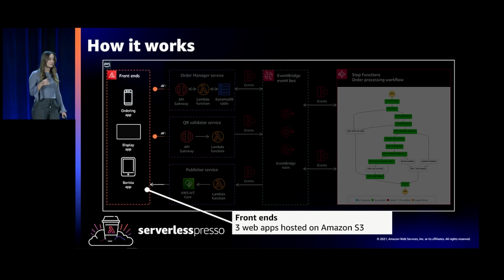There are 3 main apps on the front end that make this happen. We have the ordering app that you use to place your orders. You have the display app that shows you the queue of the drinks. And then you have the barista app, which is what the baristas use when they're making your drinks.